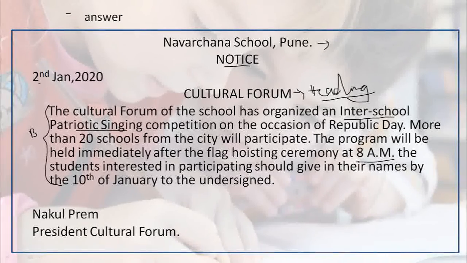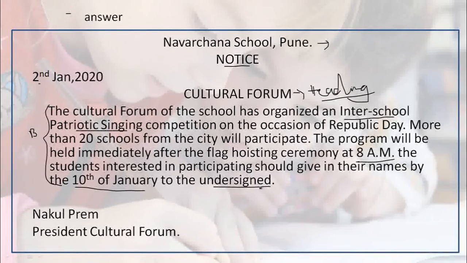Whom you need to give your names to, and the last date for giving the names, was also given here. That is 10th of January. The cultural forum of the school has organized an inter-school patriotic singing competition on the occasion of Republic Day. More than 20 schools from the city will participate. The program will be held immediately after the flag hoisting ceremony at 8 a.m. The students interested in participating should give in their names by 10th of January to the undersigned.